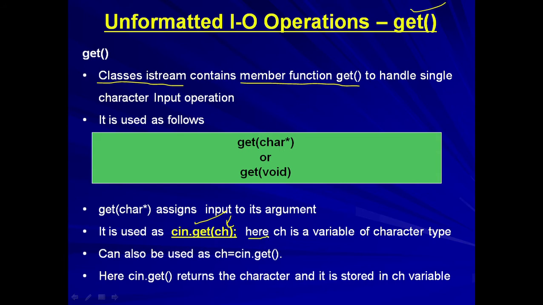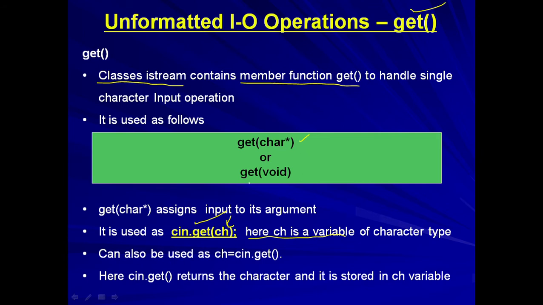So here ch is a variable of character type. Now what will be the result? Whatever value we type from the keyboard will be stored in the variable ch. This is how I am using the first format, that is get, and within the brackets the name of the variable.